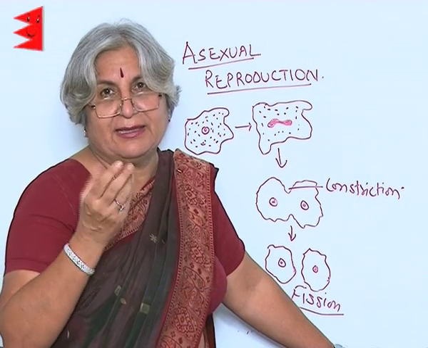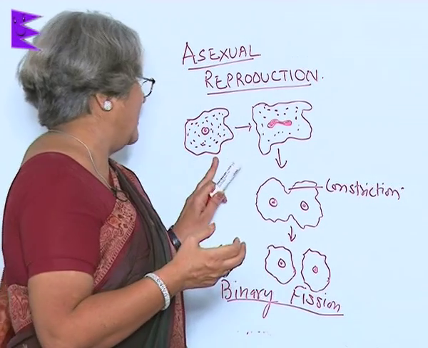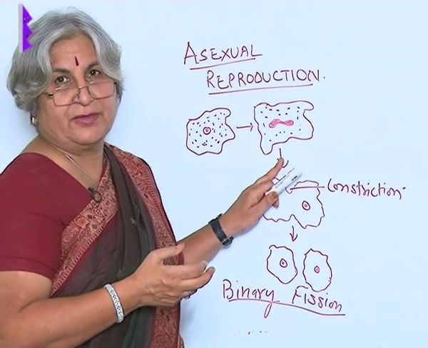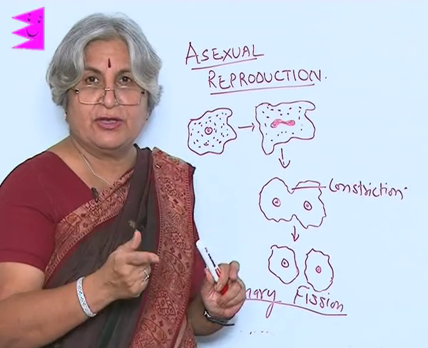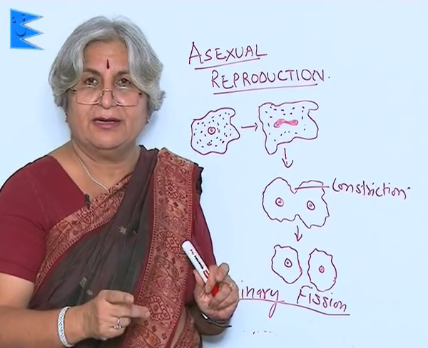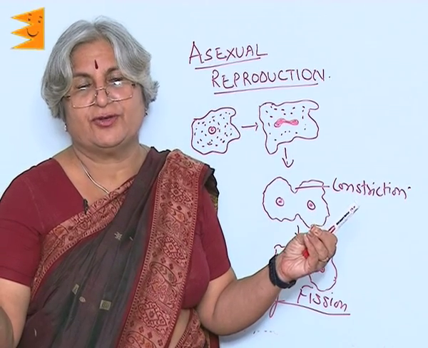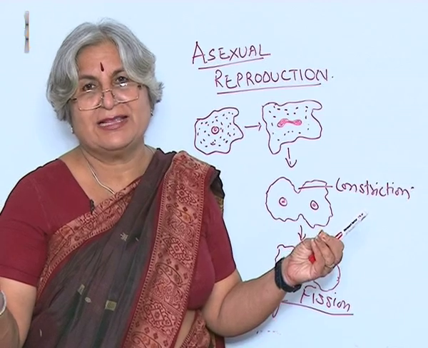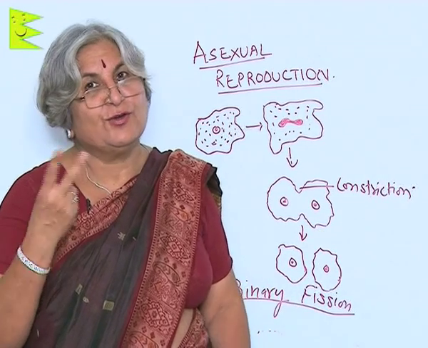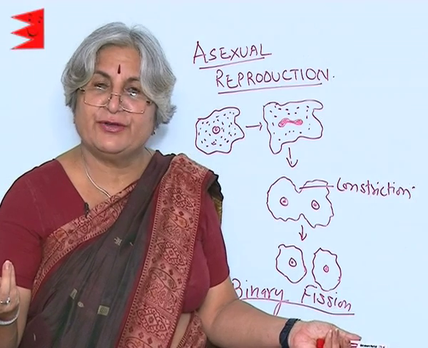So basically the simple process is that the mother cell, this is called the parent cell or the mother cell. So what will be the steps? First nucleus divides, second constriction appears, third constriction deepens, fourth the two cells are just pinched off, and from one cell we have got two cells. So it has multiplied or it has reproduced.